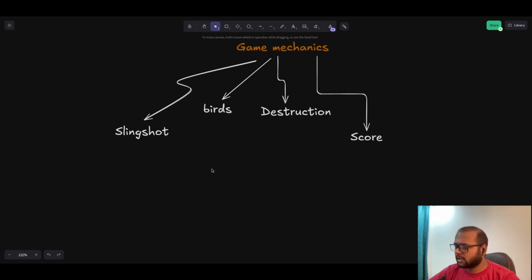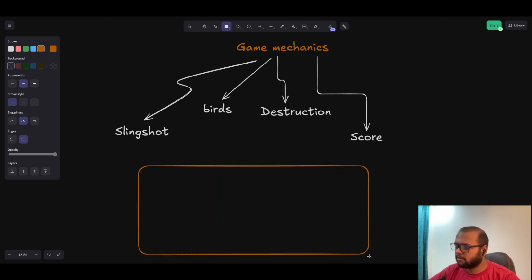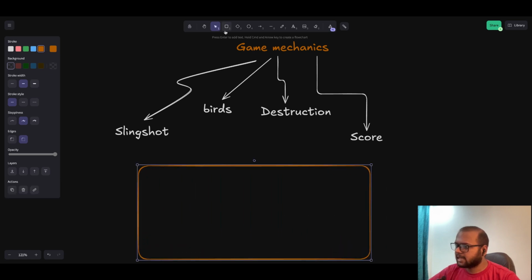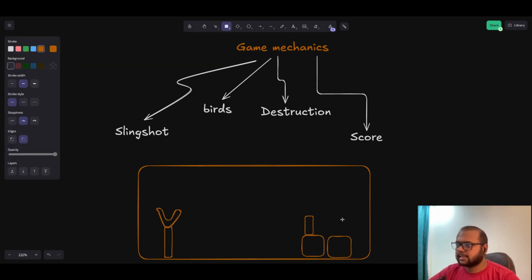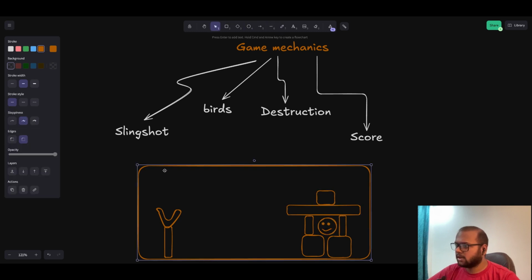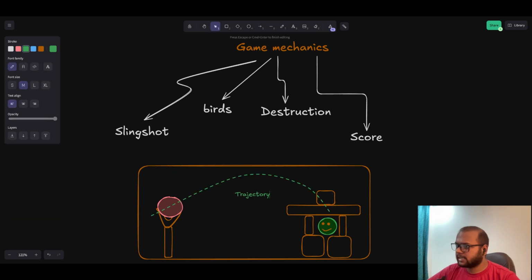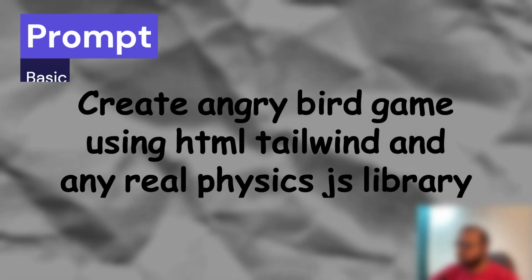It contains slingshot physics, obstacles, and the interaction between birds and blocks. These elements make the game engaging and fun. With the mechanics in mind, now we create a basic wireframe of how the game will look. Slingshot on the left, birds and obstacle in the middle, and the target on the top.